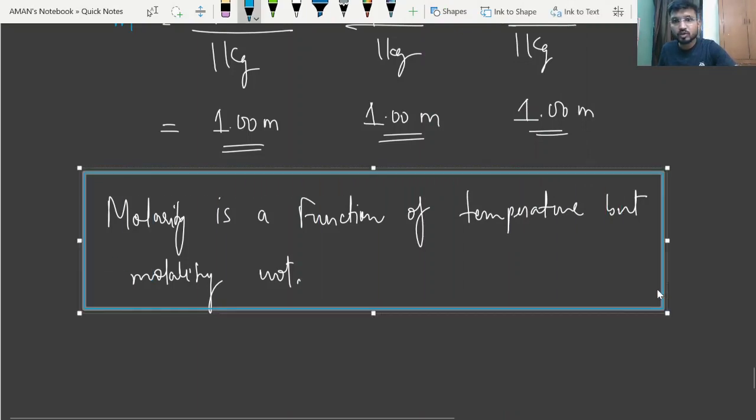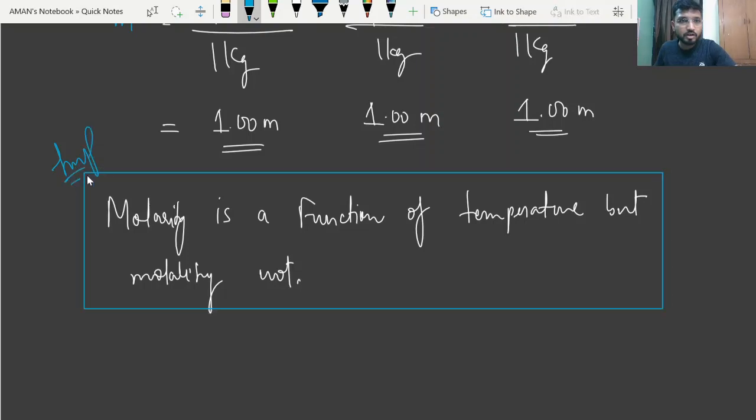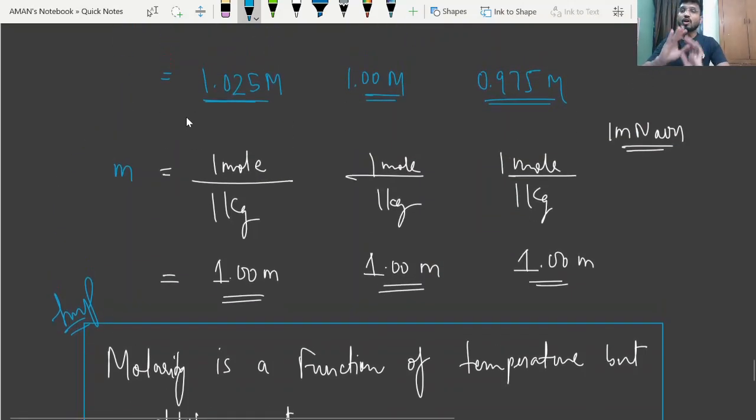Just keep this in your mind: molarity changes with change in temperature, but molality does not. Okay, so this is all about molarity and molality.